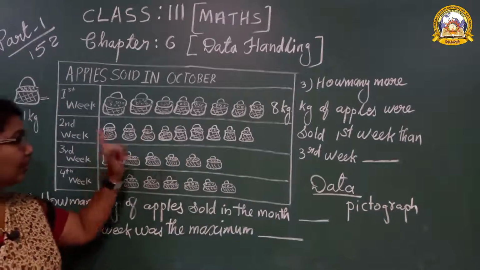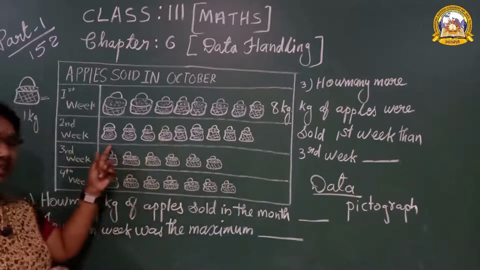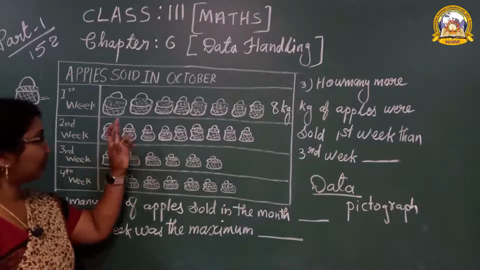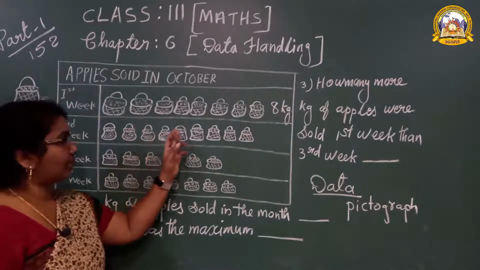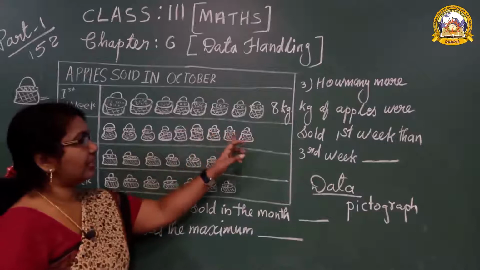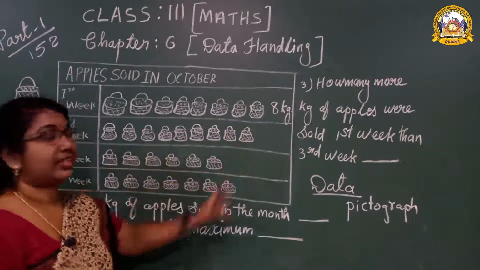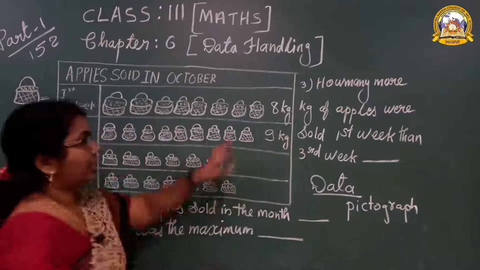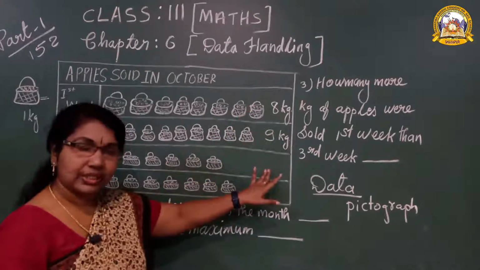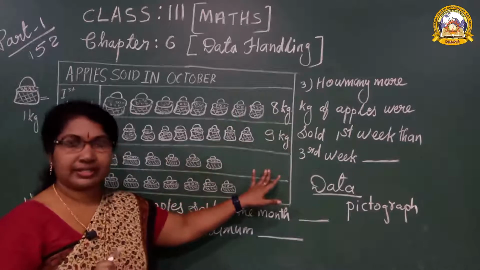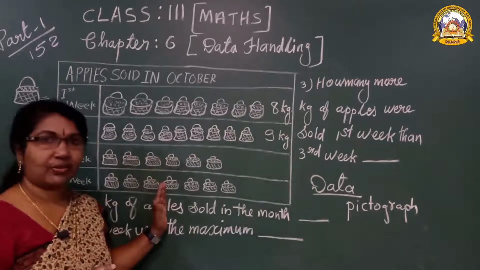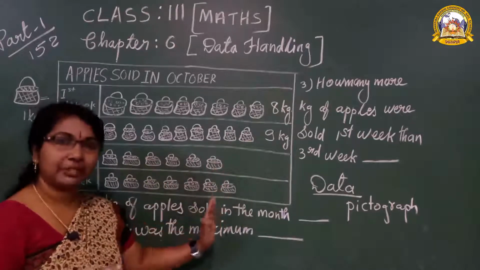You only have to count the baskets, because 1 basket means 1 kg. 1, 2, 3, 4, 5, 6, 7, 8, 9. Second week, 9 kg. If you write it like that near the question, it is an easy way to write the answers. What is the name of this one, students? Pictograph, because it is showing the picture.